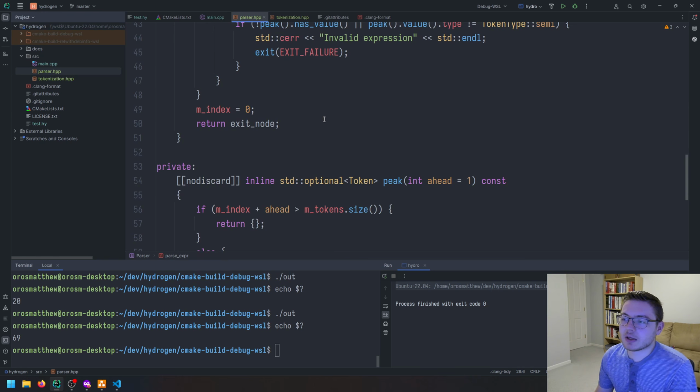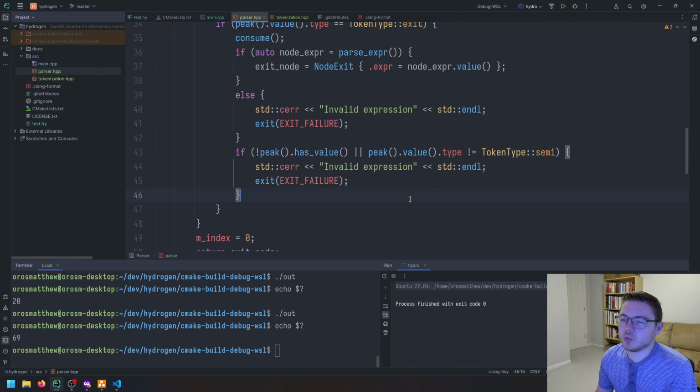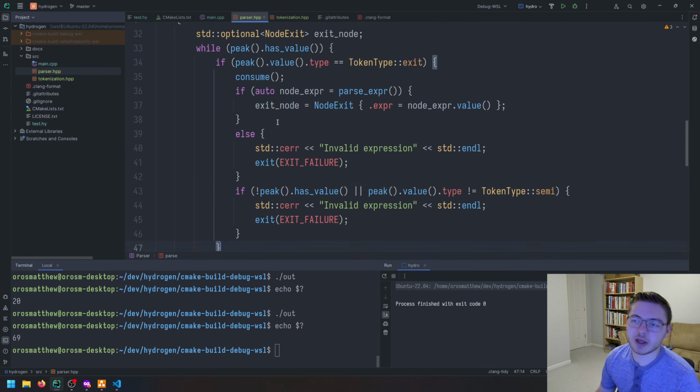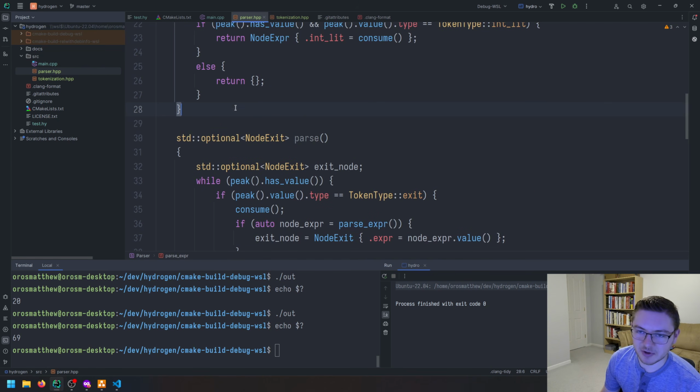Okay, so this should do it. But what we'll get back is now a node exit. And now we have to do our final step, which is code generation. So these are our three major parts: tokenization, parsing, code generation. And code generation will take in the root node, which is our node exit, and traverse that tree. And then while it's traversing, it will go ahead and create the assembly code.